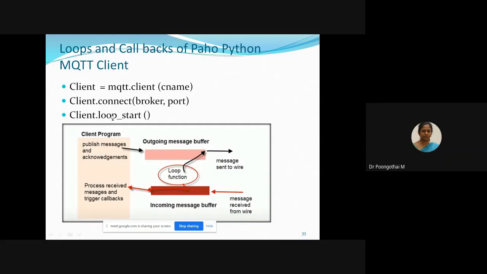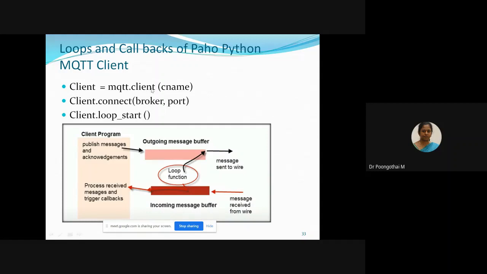So here a question may come to your mind: why do we start the loop? The reason is that you have to remember that MQTT uses the publish and subscribe model. For example, a client subscribes to a topic on a broker. Once the message is received by the broker, it forwards the message to the subscriber. But the subscriber doesn't know when it will be receiving the message. Okay. So for that, your Python script has to check the arrival of new messages periodically. So that is the purpose of loops and callback functions.